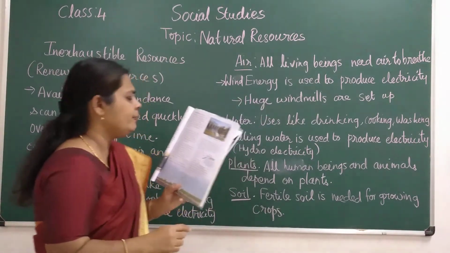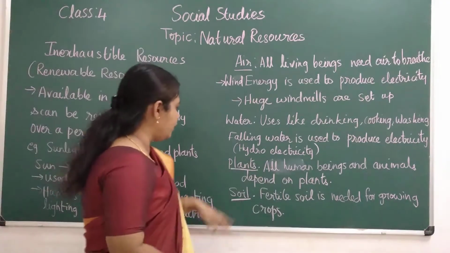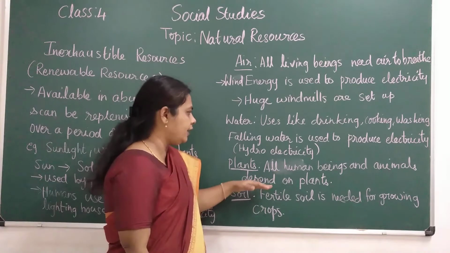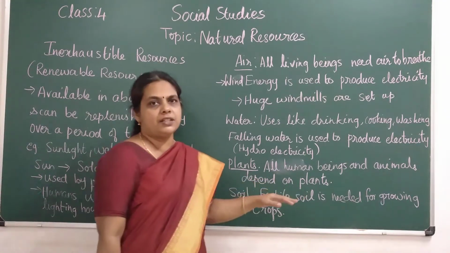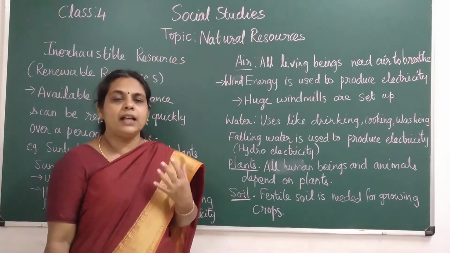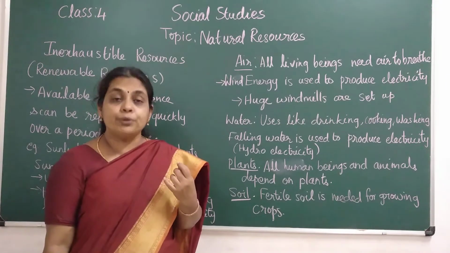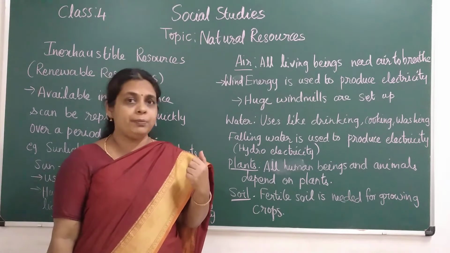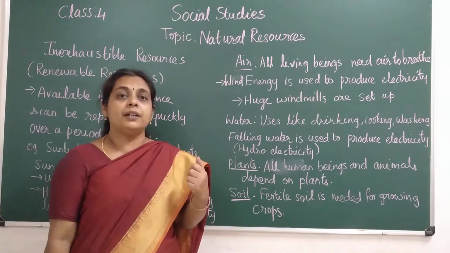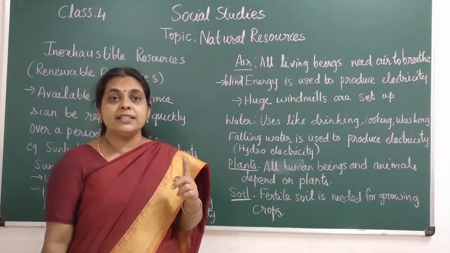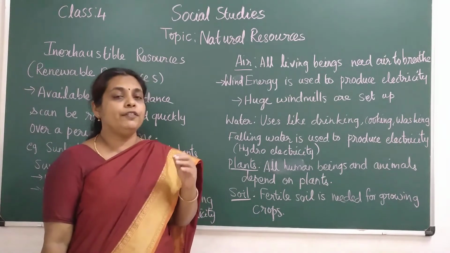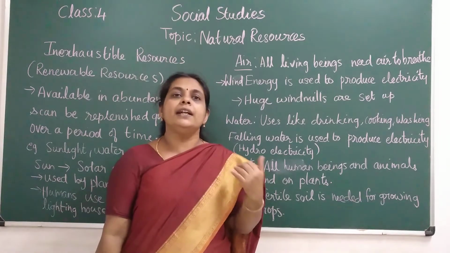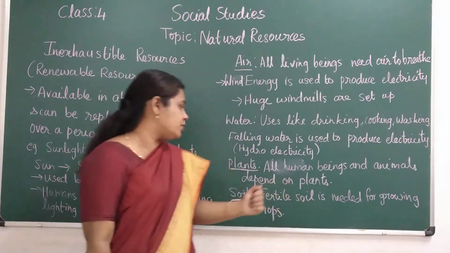Your dams. And then the next one is plants, children. All human beings and animals depend on plants. That's why we learn that plants are the producers. Human beings can't produce any food, but only plants and trees can. Every animal and we human beings depend on plants, children.